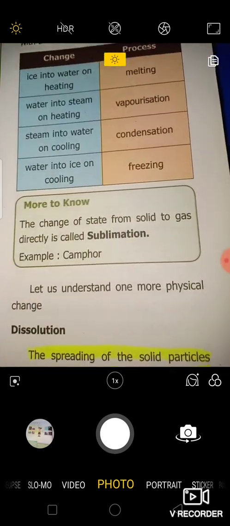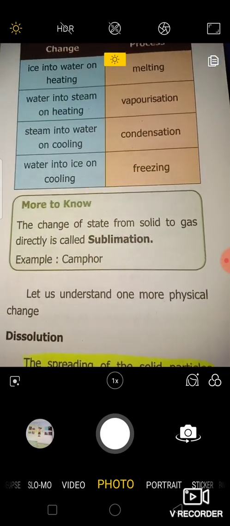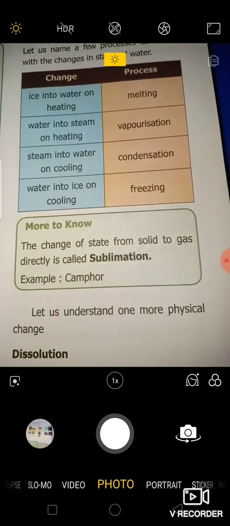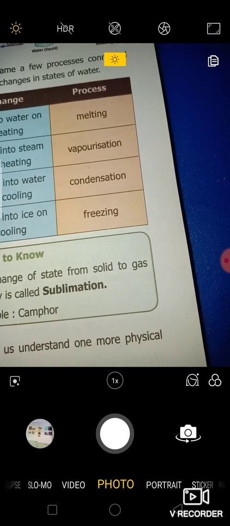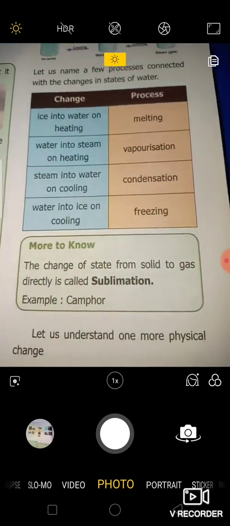Another thing is given, sublimation. What is sublimation? It is not happening in water. When a solid directly changes to a gaseous state, it is known as sublimation.